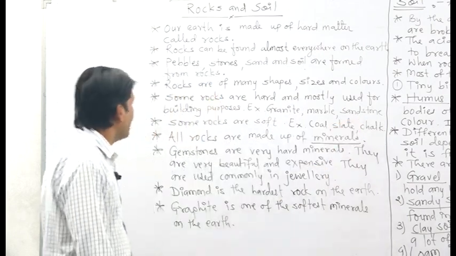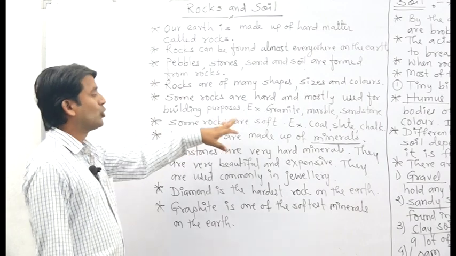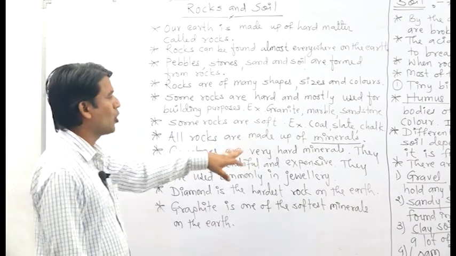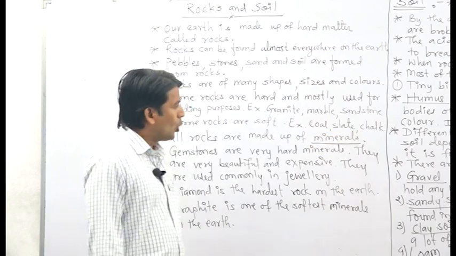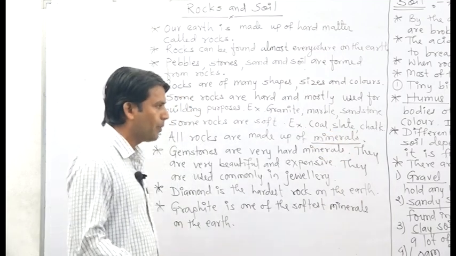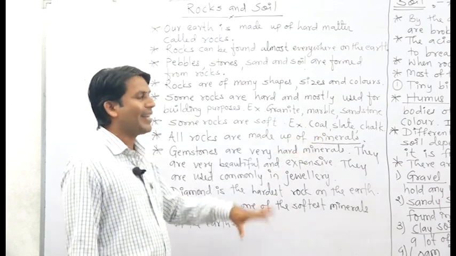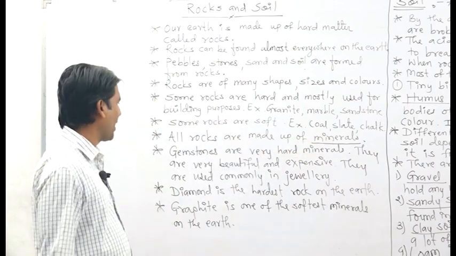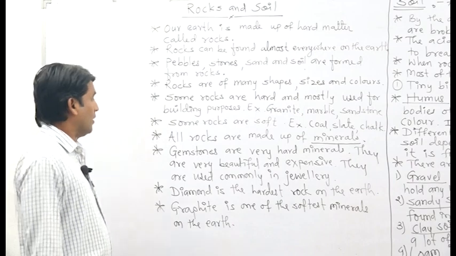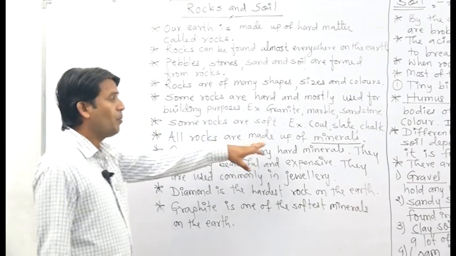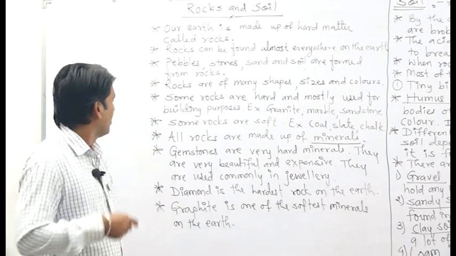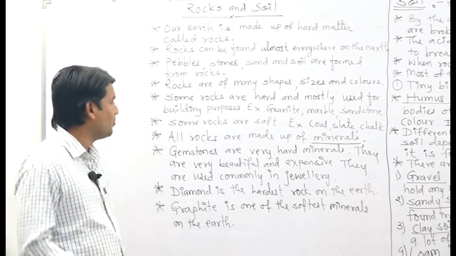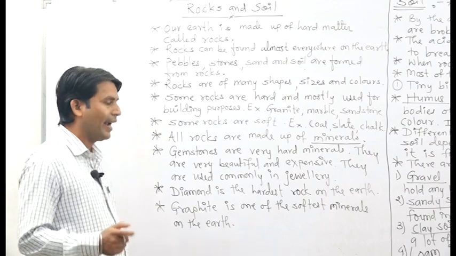Okay. After that, some rocks are soft. Some examples of soft rocks are coal, slate, chalk, etc. Coal is used for burning purpose and slate is used for making our blackboards and slate. Okay. After that, friends, all rocks are made up of minerals. Some examples of minerals are talc, tungsten, gypsum, silica, china clay, etc.